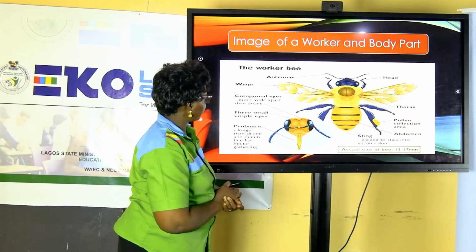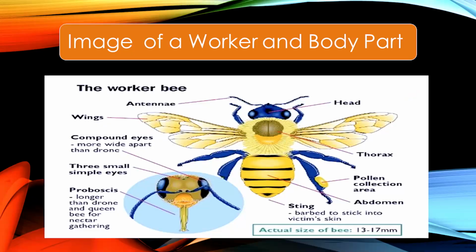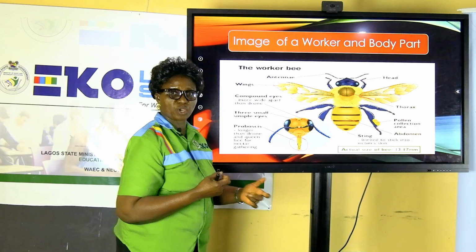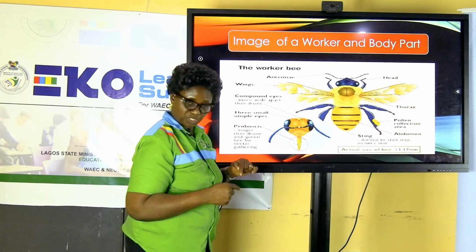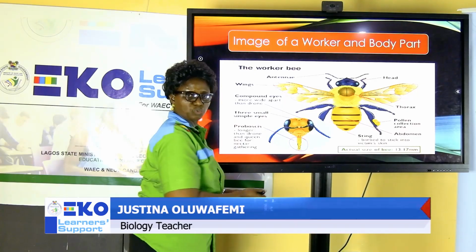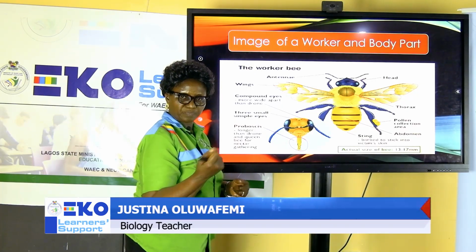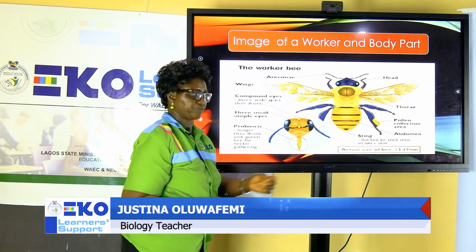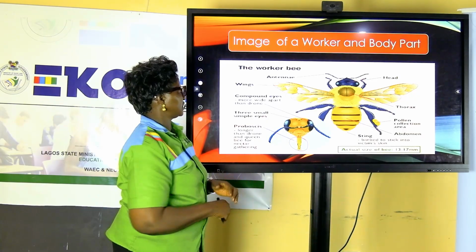Here is a structure of a worker and how the body looks. Here you can see the mouth parts. It has a long mouth part, the proboscis, like you see in mosquitoes, which use it in sucking blood. But here we are looking at honeybees. They use their proboscis to suck. They help to collect nectar, which they use to feed the other members of the group.